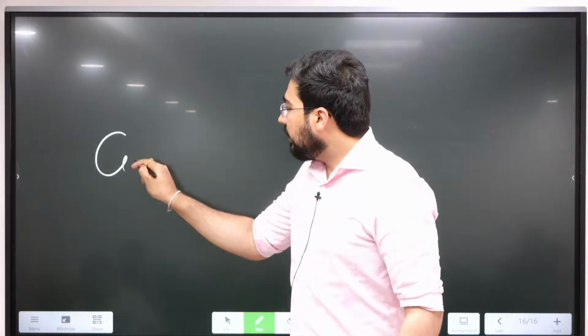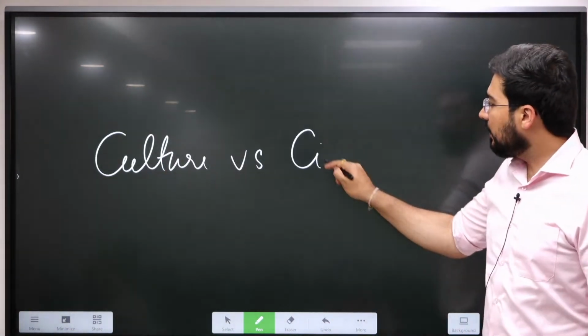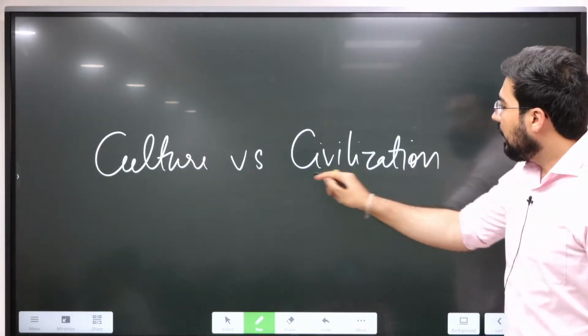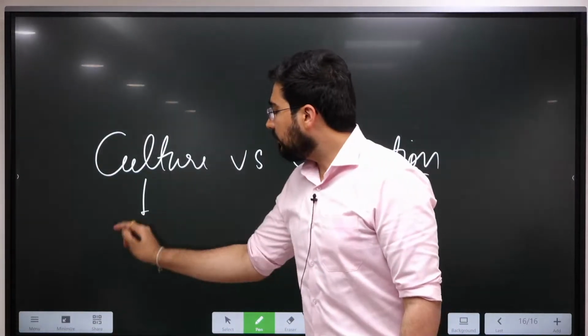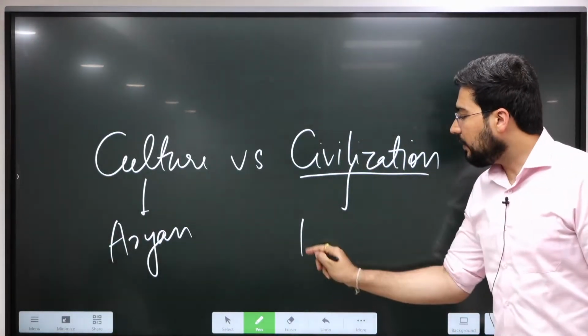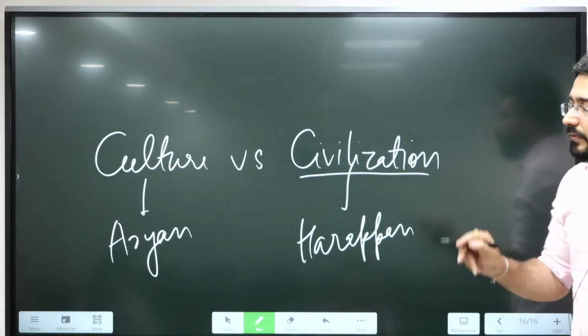Now, one more important concept which I want all of you to understand: what is the difference between culture versus civilization? Like we say Aryan culture, but we use the word Harappan civilization. So what is the basis of division of these two?